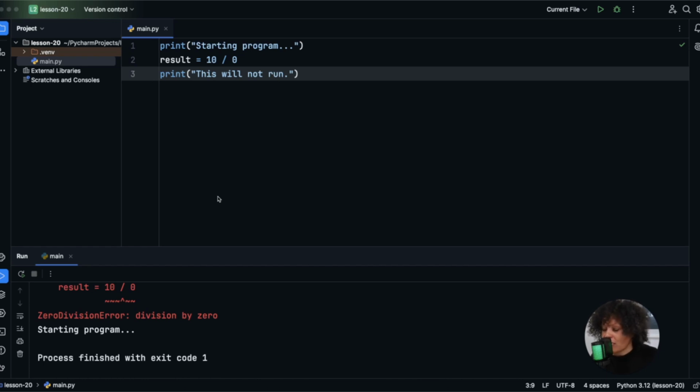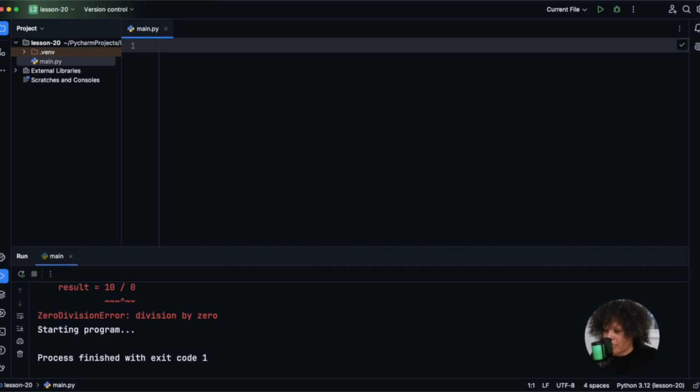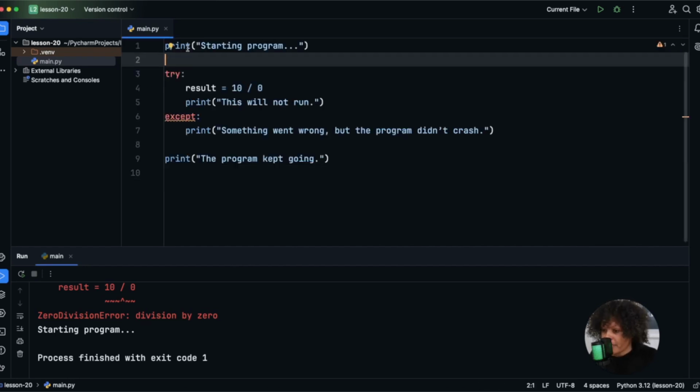So now let's look at how we can protect against these kind of crashes. And what we want to do is we want to say, hey, Python, try this. But listen, if something goes wrong, go ahead and handle it gracefully. Don't just stop the program. And so let me show you how to write that code. Okay, so I'm going to paste some code in. And so in this code, we are going to handle our error.